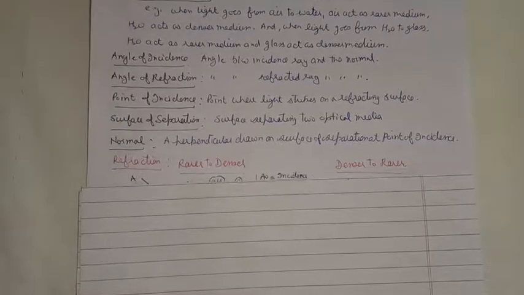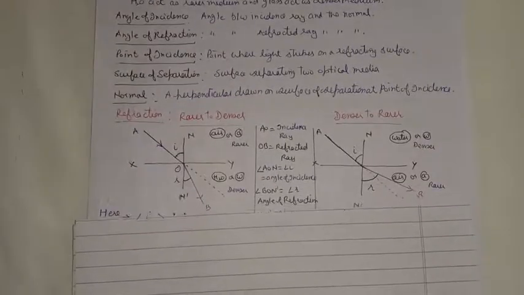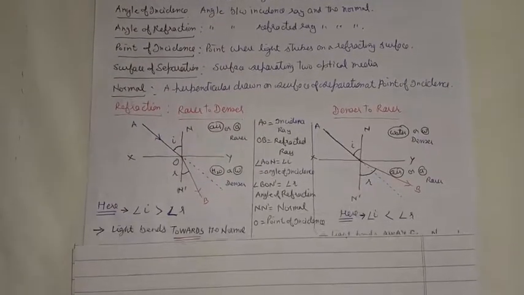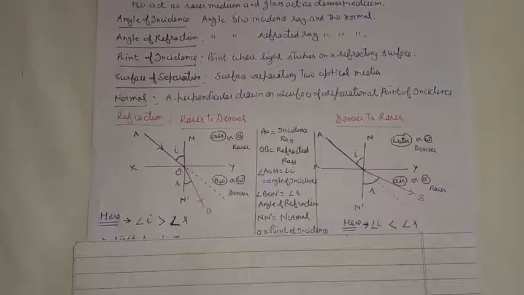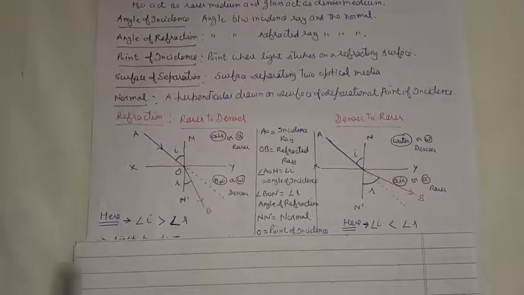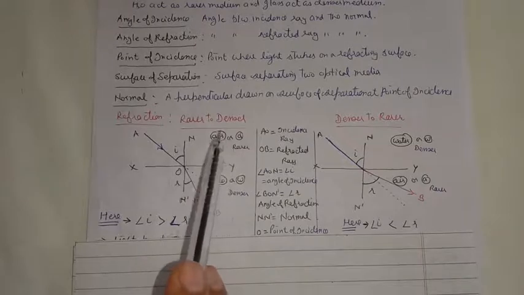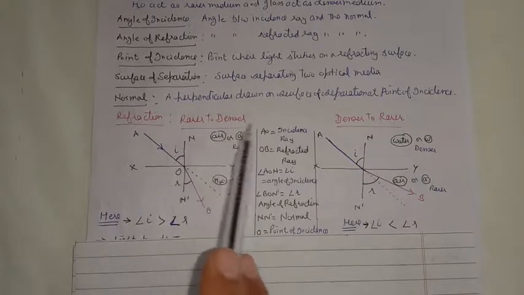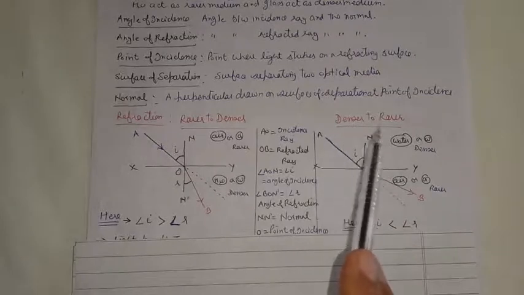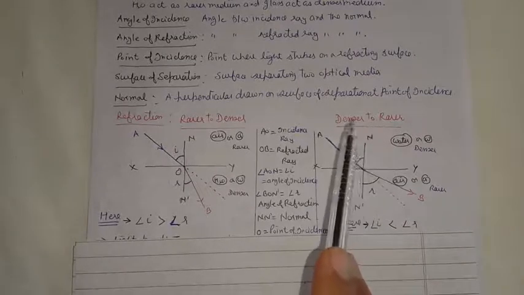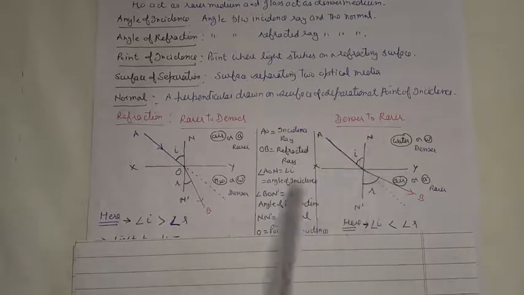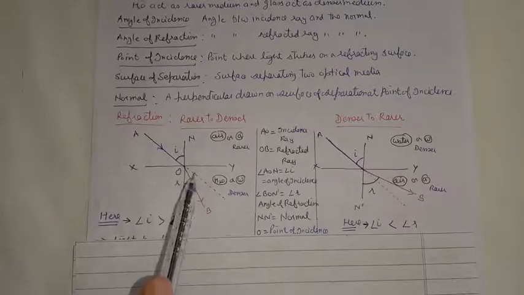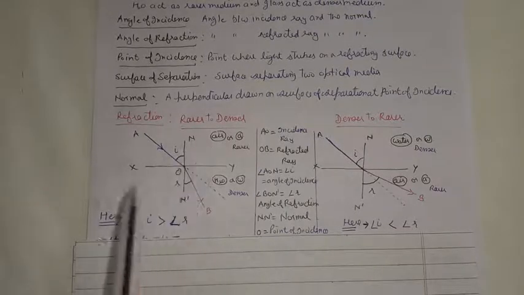Now, when we are talking about the refraction, we can discuss two basic types of refraction with the help of suitable figures. One is known as the rarer to denser refraction, when light goes from rarer medium to denser, for example air to water. Or second, when light goes from denser to rarer, for example from water to air or glass to air. Here is a simple diagrammatic representation of the rarer to denser refraction.